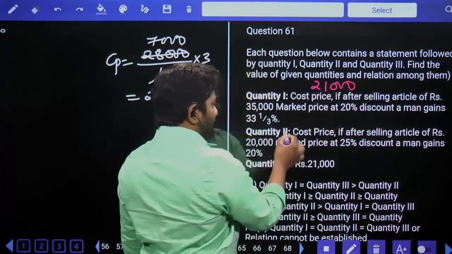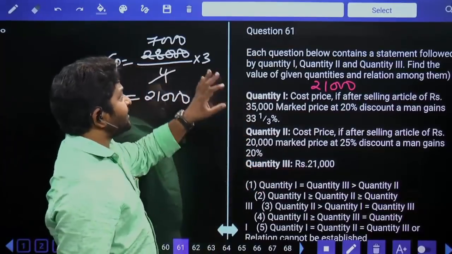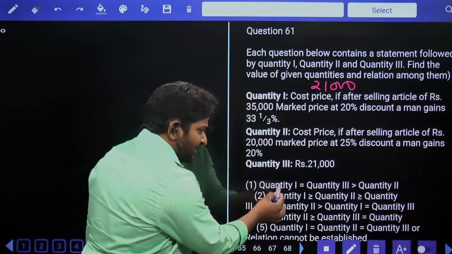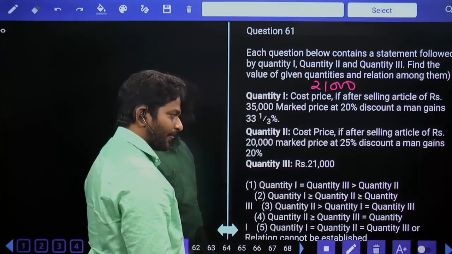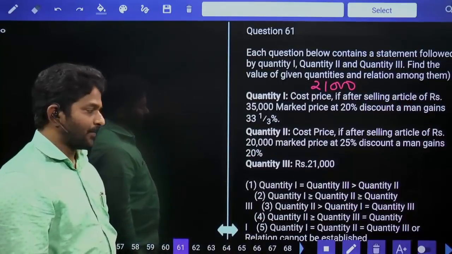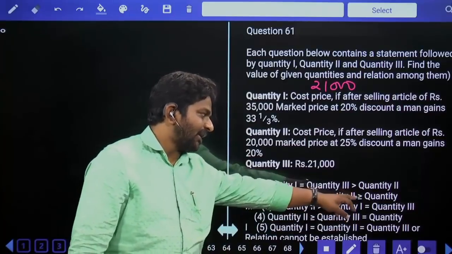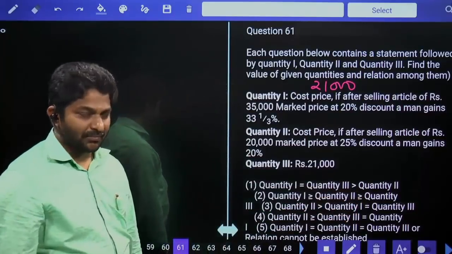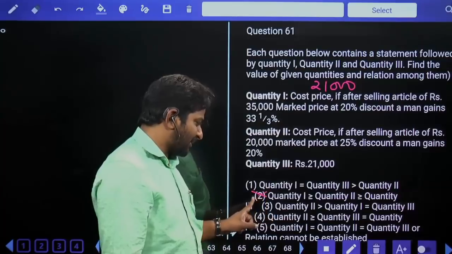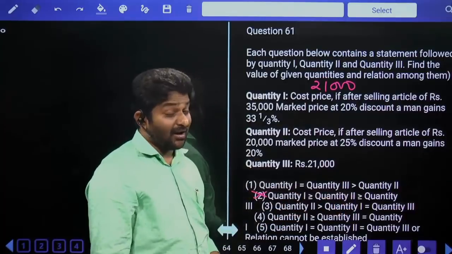Now we have to calculate Q2 and Q3, interestingly, which is already mentioned. Let us try to understand the question. Q1 and Q3 both are equal, which is satisfying in first equation. That is even satisfied in second equation also. Greater than or equal to second option, greater than or equal to third option. So greater than condition is also there, but strictly both are equal. Hence you can eliminate second option because Q1 and Q3 both are equal. But here they said greater than or equal, which is not possible.